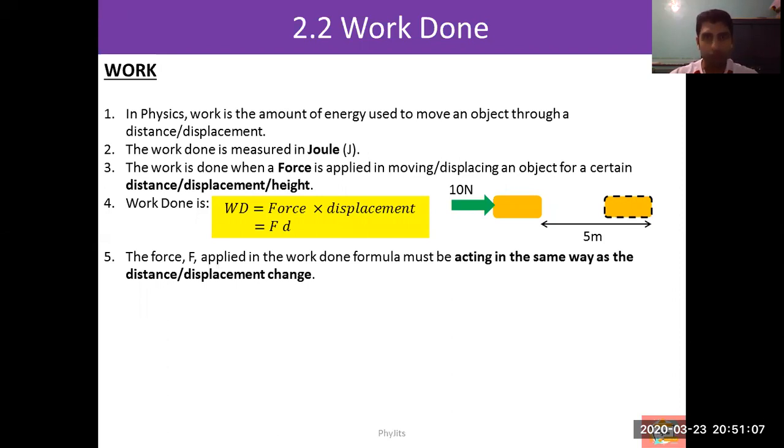It is the resultant force, not necessarily the only force. Or if you are picking up a box from the ground to put it on the table, the direction is vertical, so the force applied must be vertical. You are carrying an object up, so you are going against its weight. That should be the force applied.